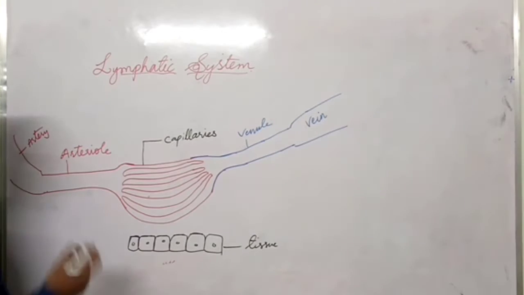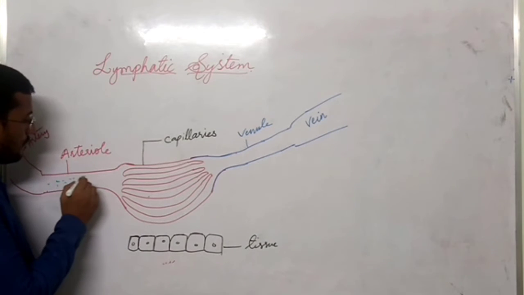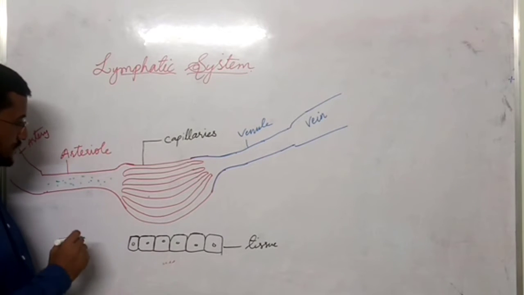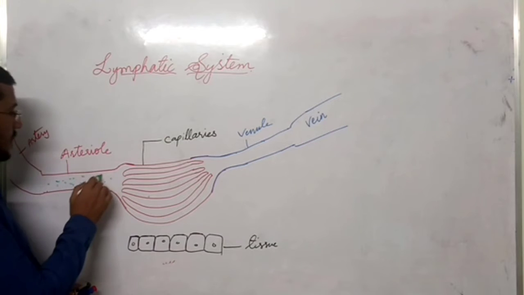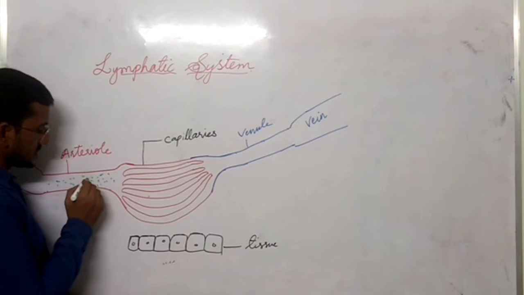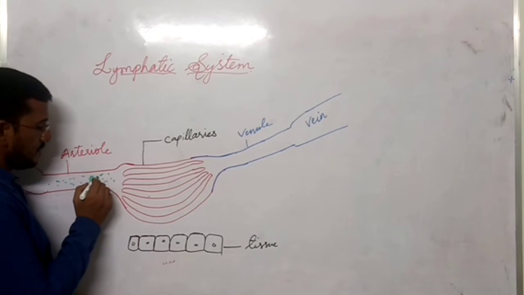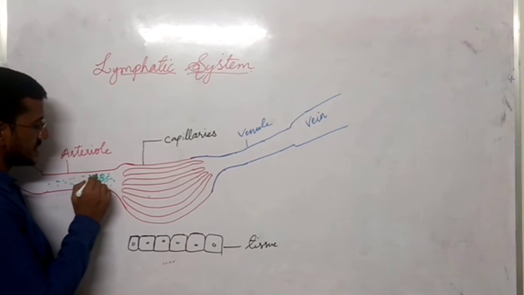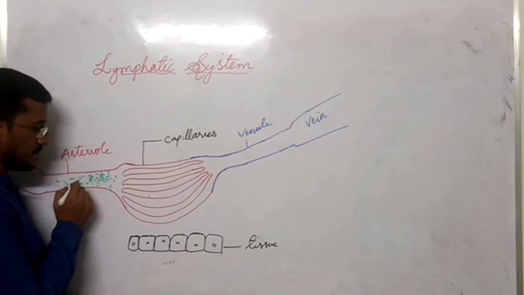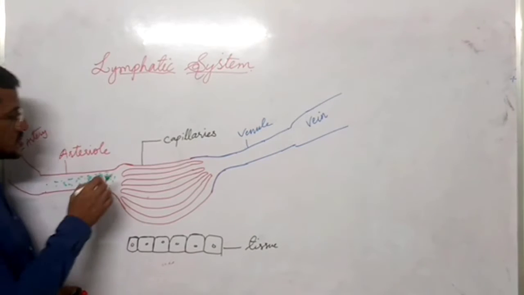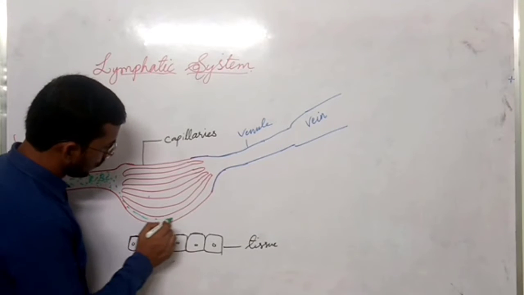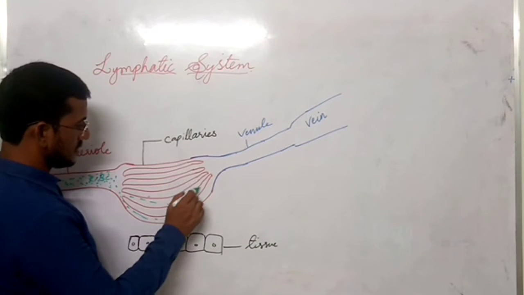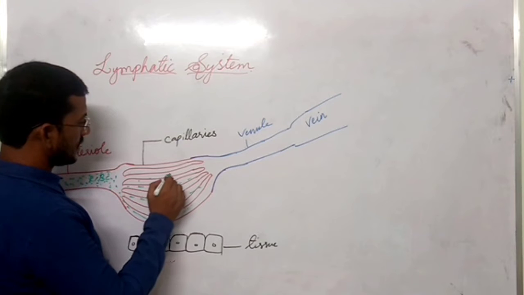What happens here? Here blood is flowing. This blood contains proteins, blood cells, many solid materials, waste material, blood plasma and all. So when these are flowing through the capillaries, what happens?